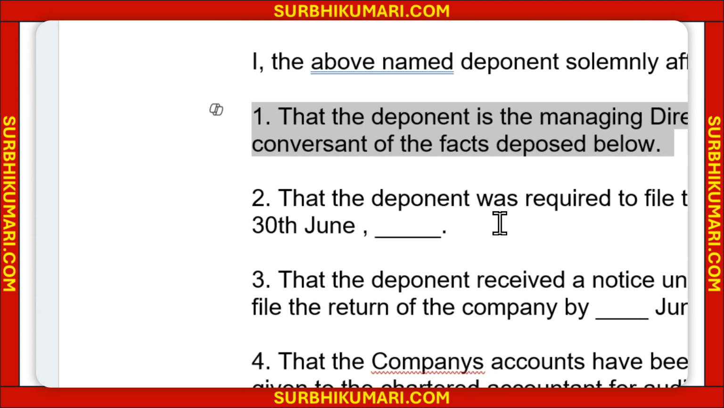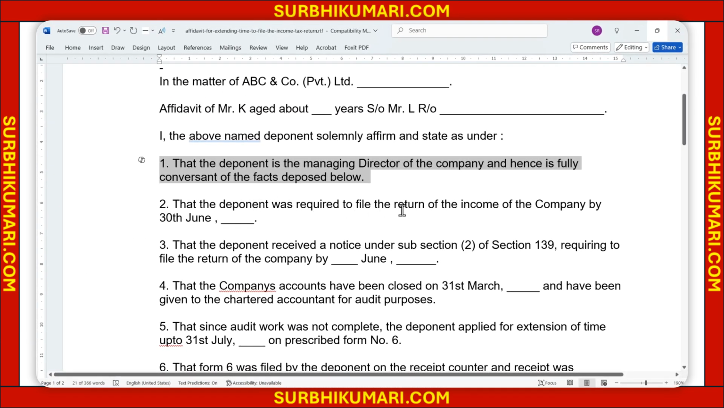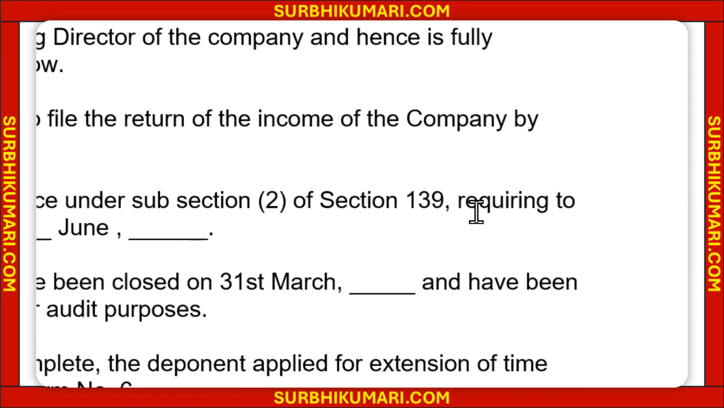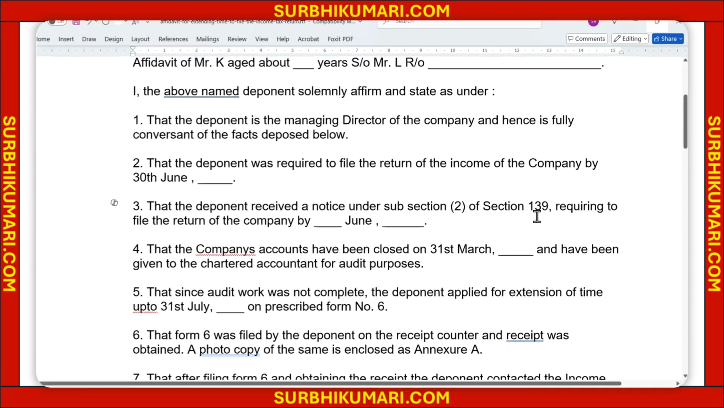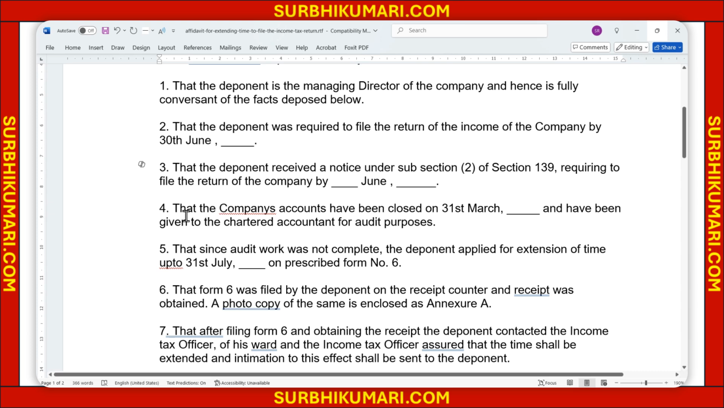If you are a person, then you will need to write that the deponent was required to file the income tax return of the company by this June. The deponent received a notice under section 139, subsection 2, requiring the filing of the return of the company by the next due date, that the company accounts have been closed on 31st March of the year,